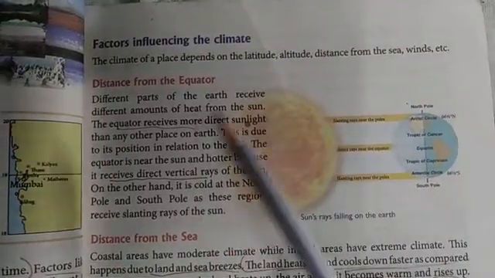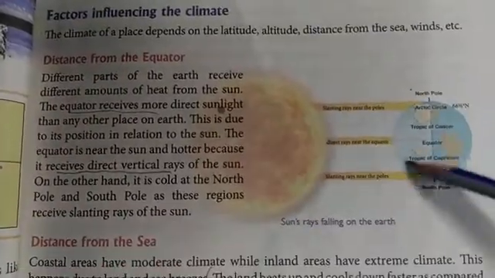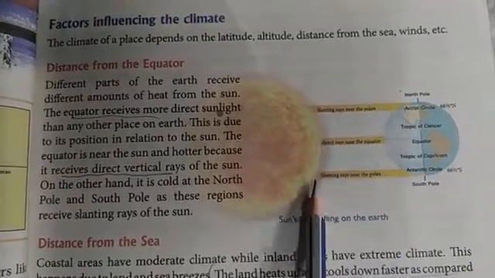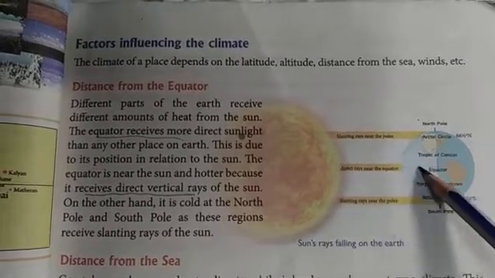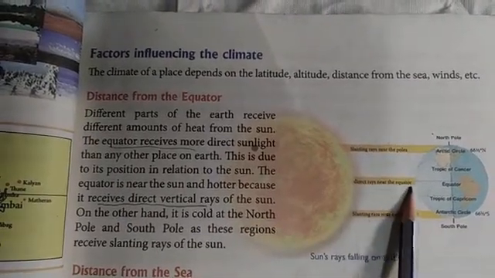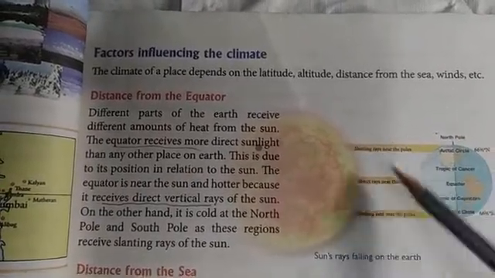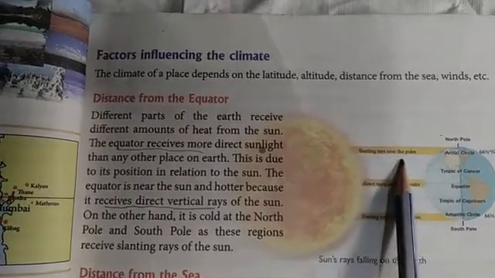Now I am going to discuss the factors which affect the climate. First factor is distance from the equator. In this picture, you can see our earth and sun, and sun rays come from the sun and fall onto our earth. In the area of the equator, the middle part, it gets direct rays of the sun, and these are the north pole and the south pole. In this area, slanting rays of the sun.